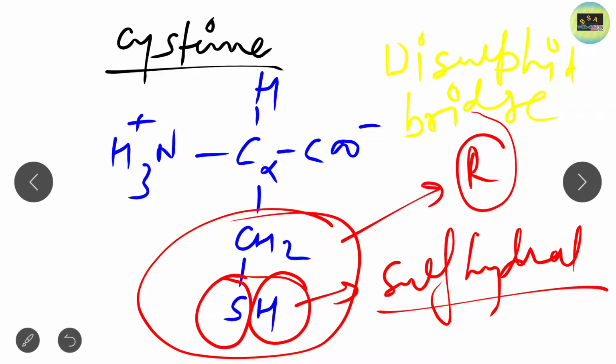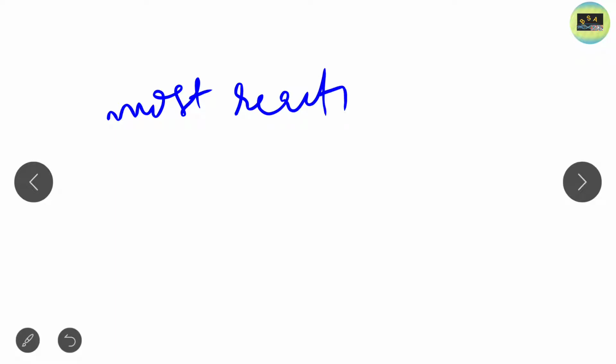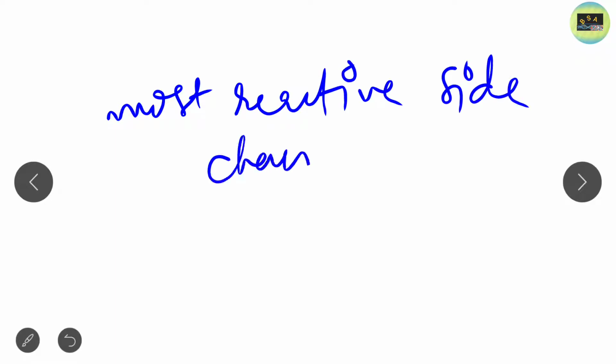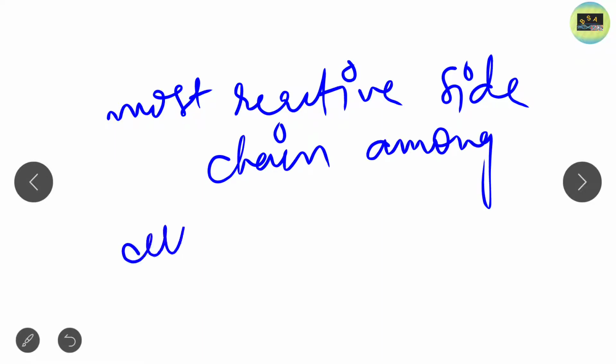Cysteine forms a disulfide bridge. Clear? So these are the two important points regarding cysteine. Another important point about cysteine is that it has the most reactive side chain among all 20 amino acids.